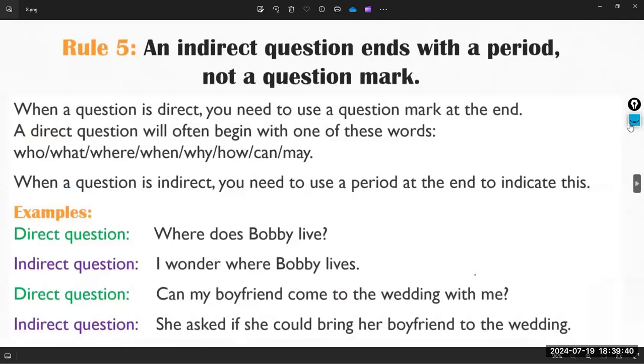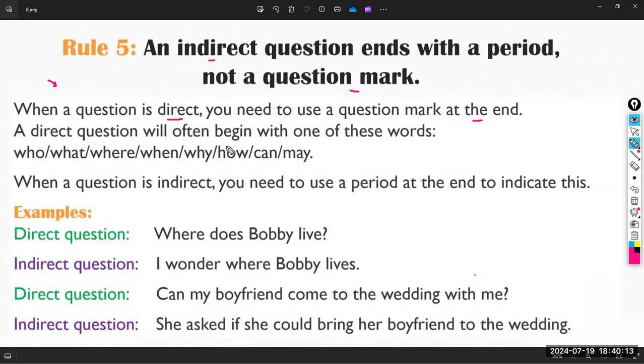Okay, now rule 5 is saying an indirect question ends with a period, not a question mark. Let's discuss this rule because you asked me about wondering. But before discussing the examples, let's read the information about this rule. When a question is direct, it's not an indirect question, because we said that we have direct questions and indirect questions. Now, if the question is direct, you need to use a question mark at the end.